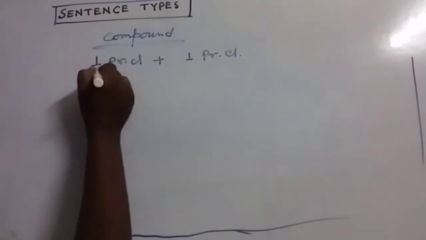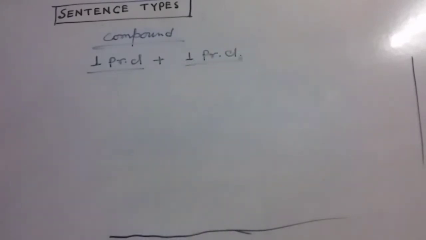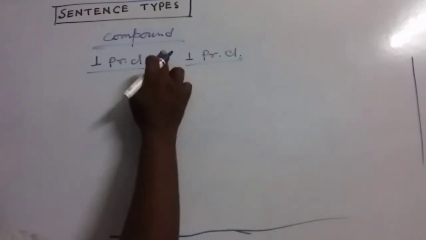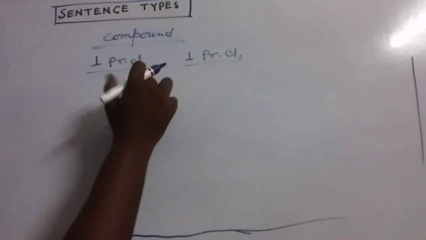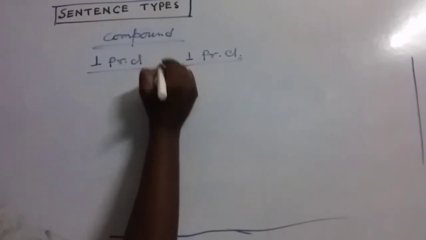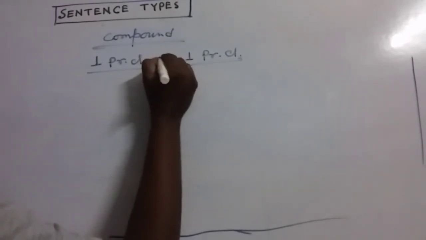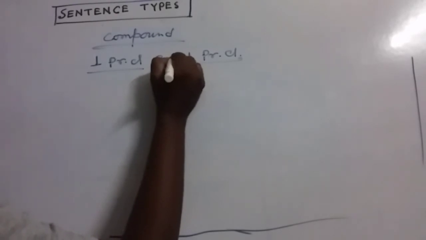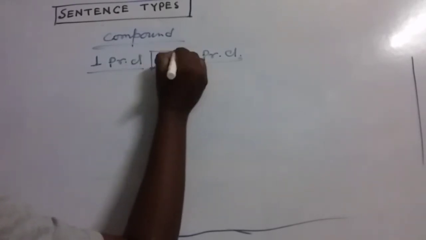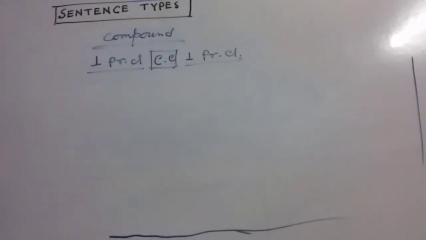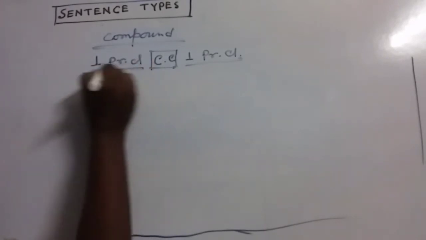That means there must be two principal clauses, and between these two principal clauses there must be a coordinating conjunction. I am writing down the short form, CC. Coordinating conjunction.